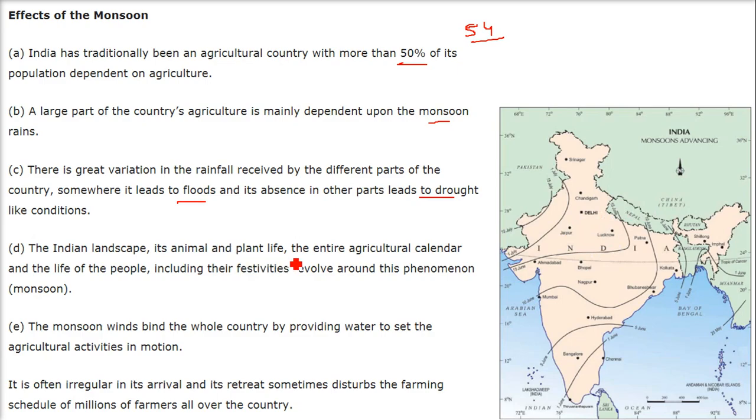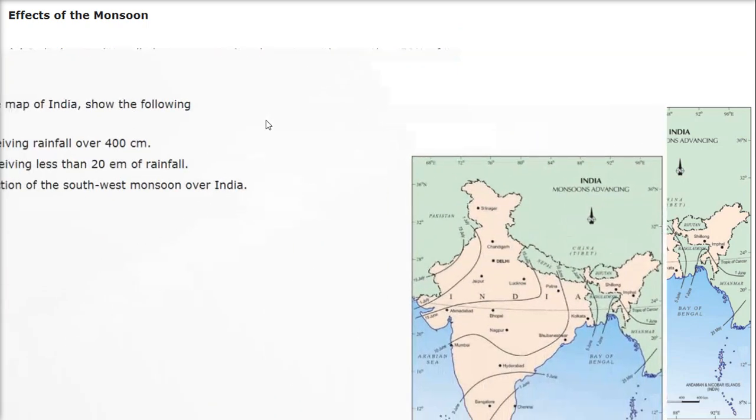The Indian landscape, its animals, the plants, the agriculturalist, the agricultural calendar, the life of the people, including their festivities, all revolve around this phenomenon which we call the monsoon. Monsoon winds bind the whole country. It is a binding power by providing water to set agricultural activities in motion. It is often irregular in its arrival, and its retreat sometimes disturbs the farming schedule of millions of farmers all over the country. But now they have understood this.